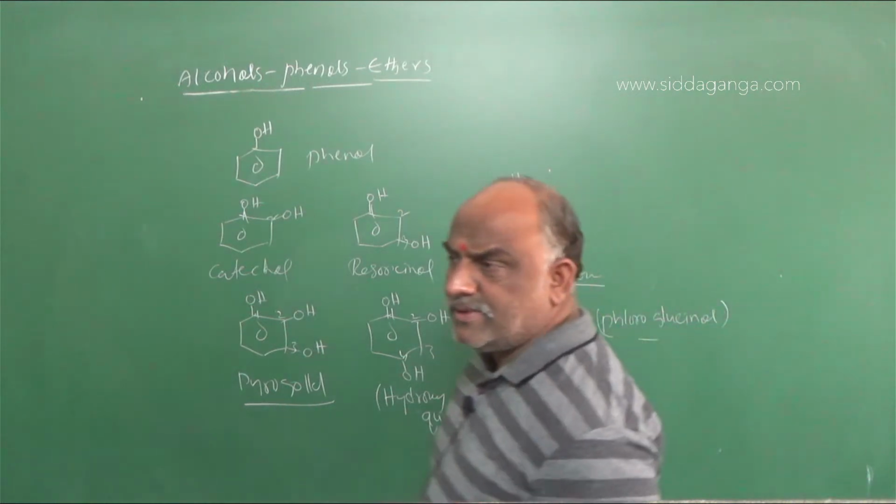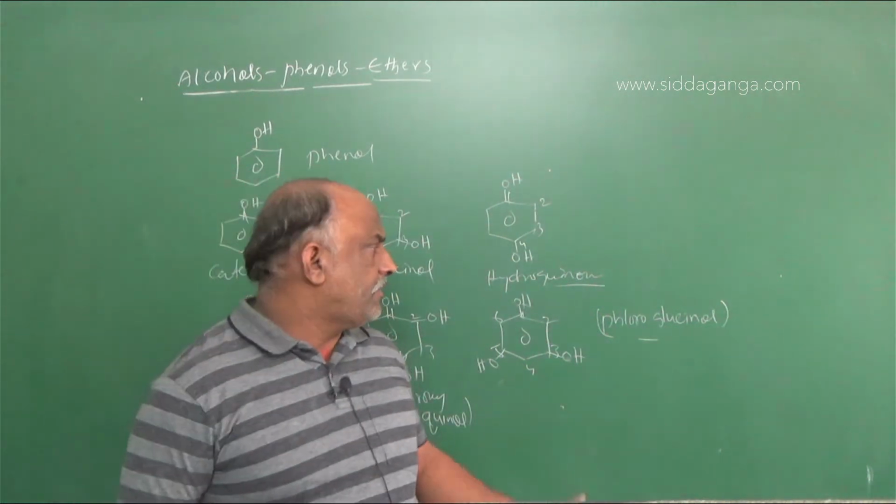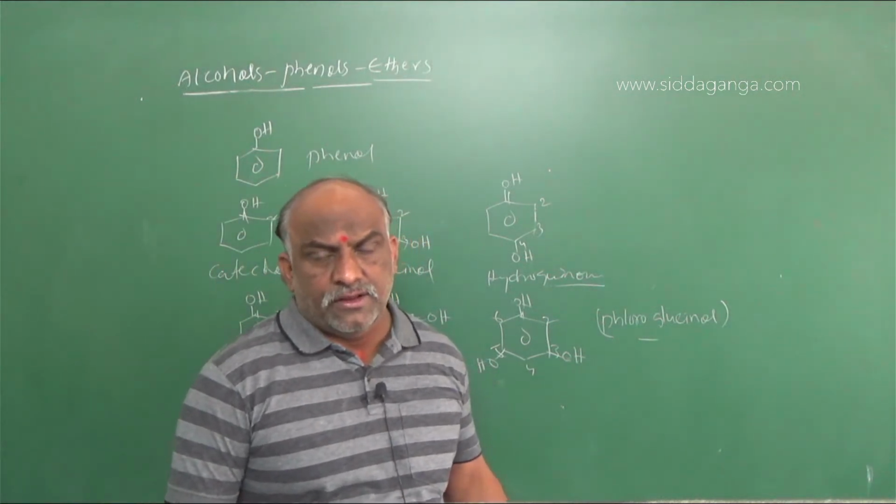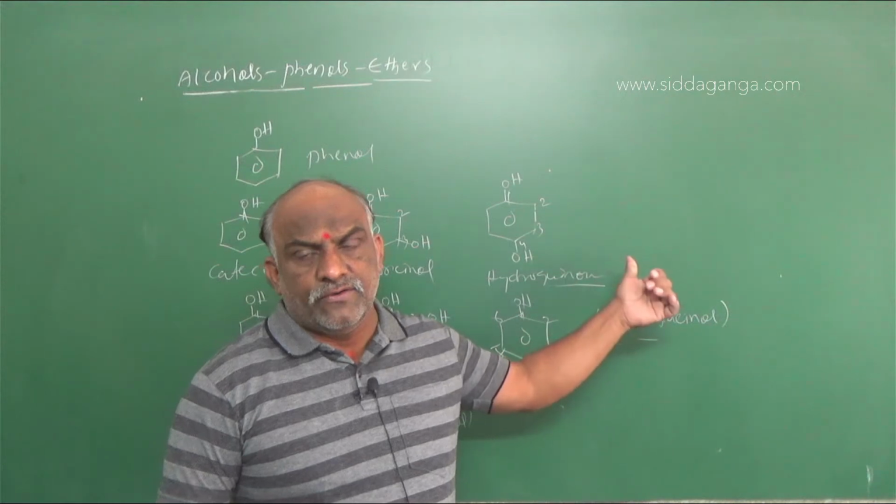So my dear students, make a note, these three points are very, very important. Pyrogallol, hydroxyquinol, phloroglucinol. Catechol, resorcinol, hydroquinone.